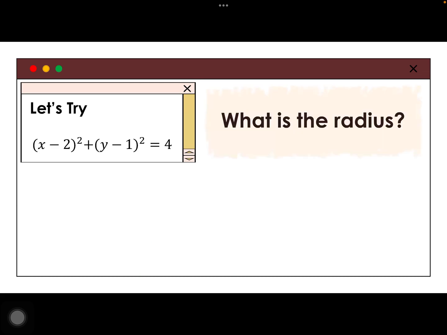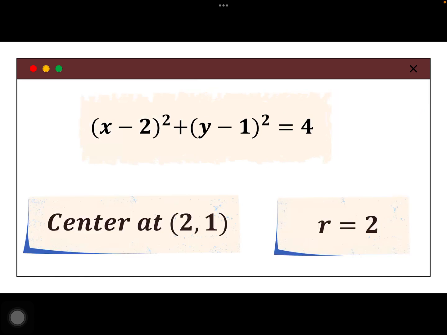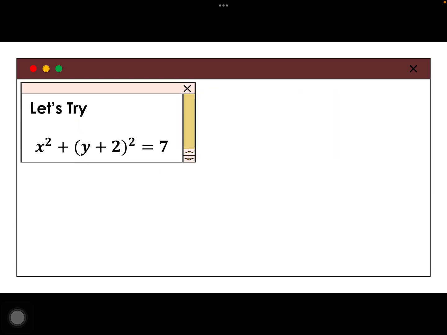Now, ano naman kaya ang radius? Is it 4, positive, negative 2, or 2? Sige nga, try nga. Ano kaya ang sagot dyan? Okay. Ang sagot ay, very good, 2. Remember, r squared is equal to 4 and get the square root of both sides. Remember to get the principal root, so 2 lang yan. Balikan ang equation. Remember, the r is 2. Center at 2, 1. Nice, nice.